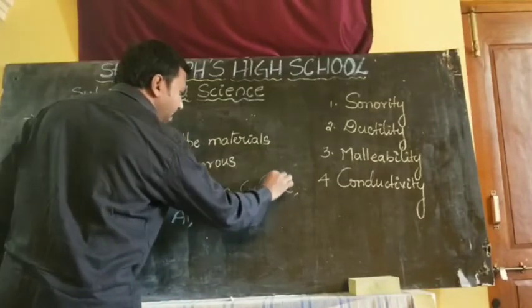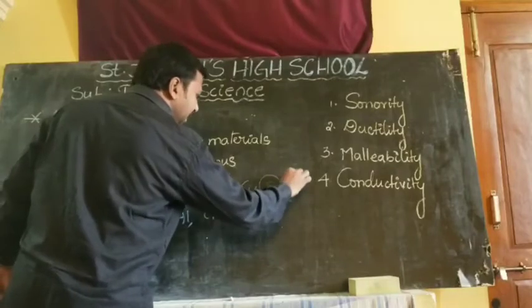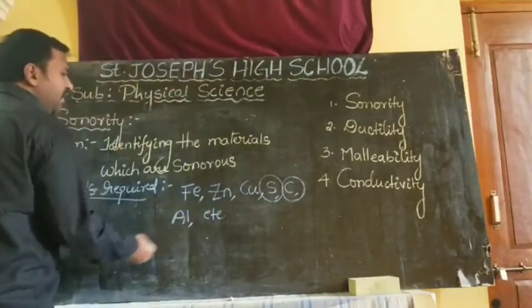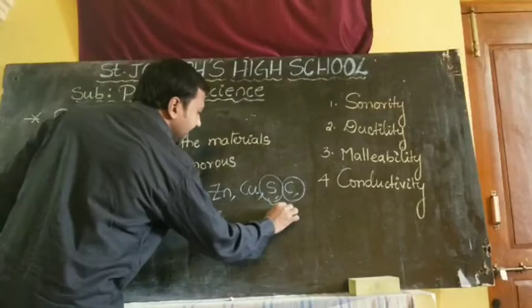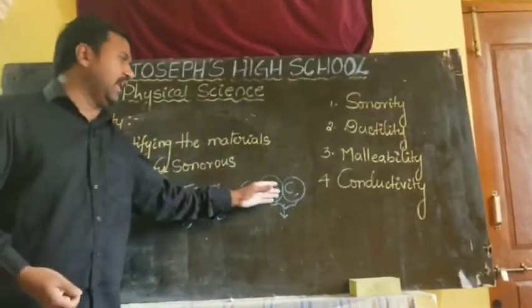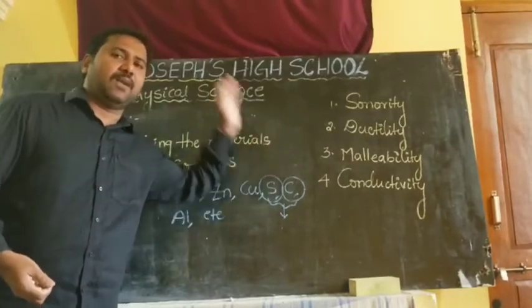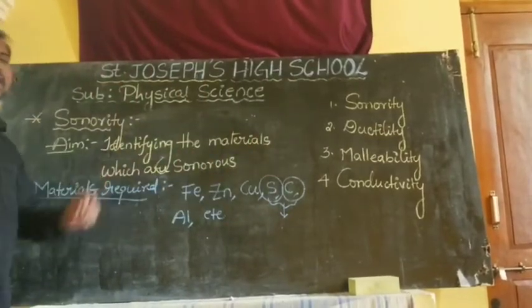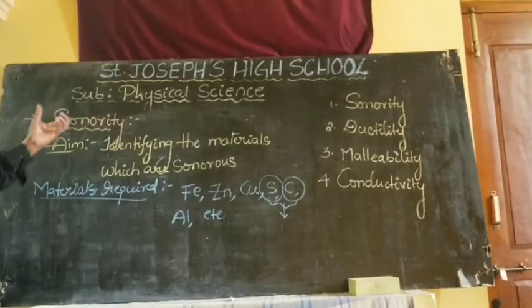It is in the form of a powder. How can we take carbon? It is also a powder. So we will take tiny packets of sulfur powder and carbon powder. These are the materials I want to take to conduct the experiment.